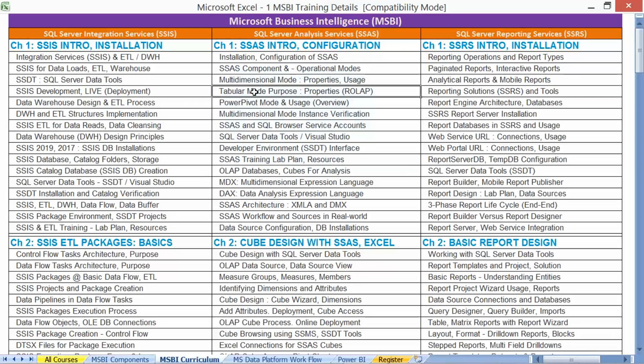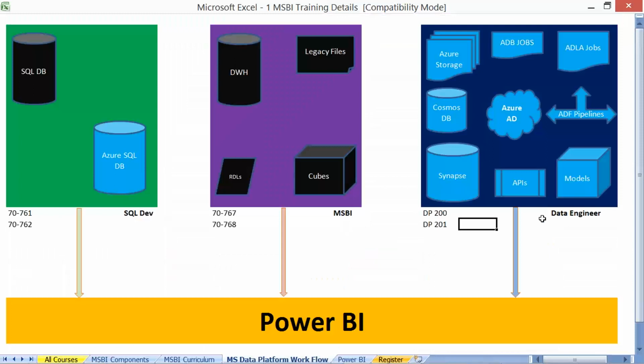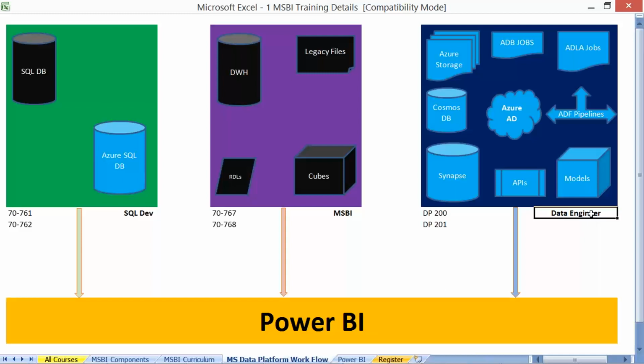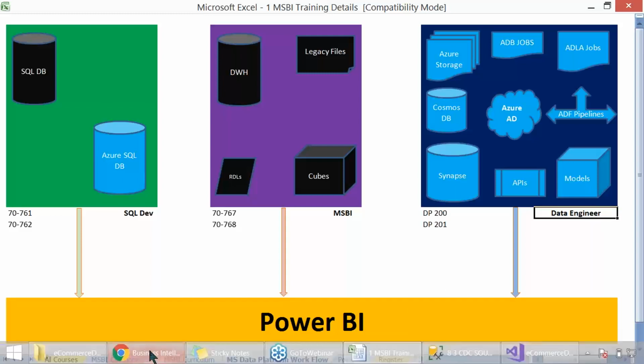Here we'll be focusing more on tabular mode in analysis. Of course, we have something called multidimensional and tabular and Power Pivot. All three are equally important, but keeping in mind the majority of the participants and their requests and next-level plans, either they go for Azure Data Engineer or Power BI. For example, in Azure Data Engineer, we have something called Azure Analysis Services.